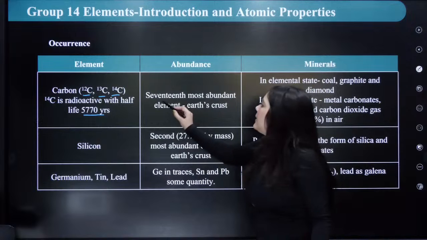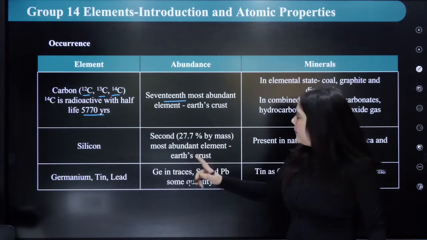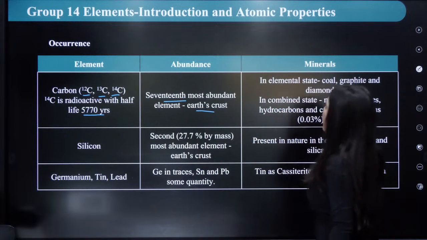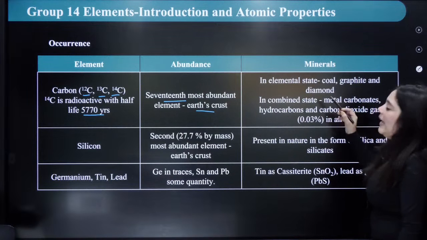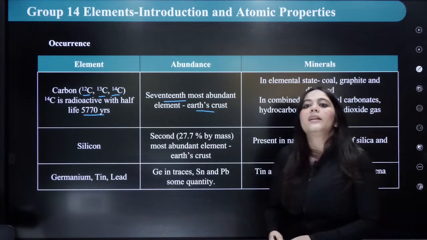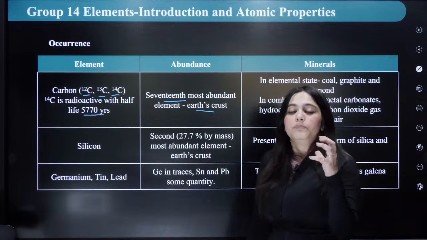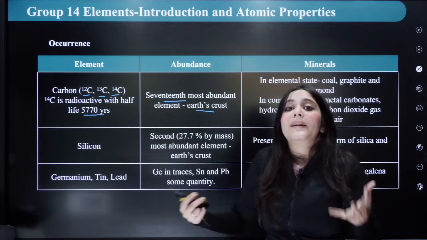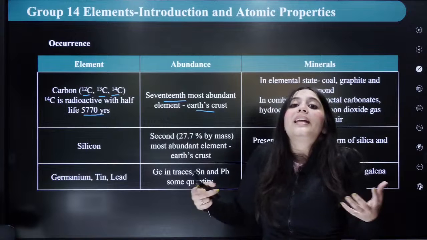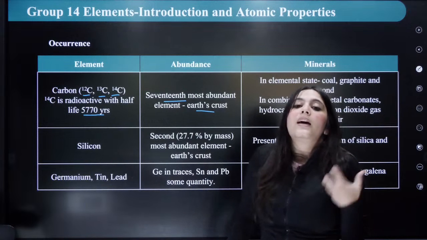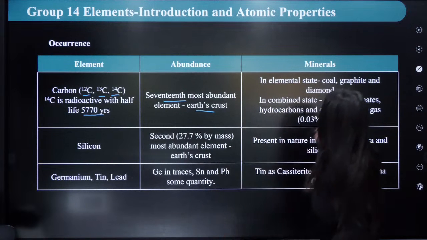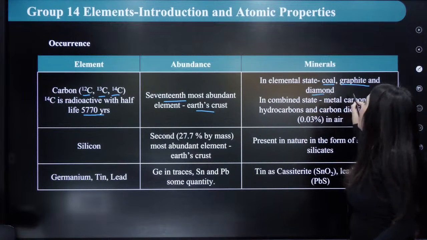Abundance: carbon is the 17th most abundant element in the Earth's crust. What are the minerals it is found in? In the elemental state, meaning without any impurity, without any compound formation, it is found as coal, graphite and diamond.